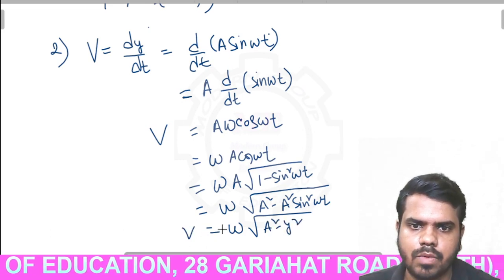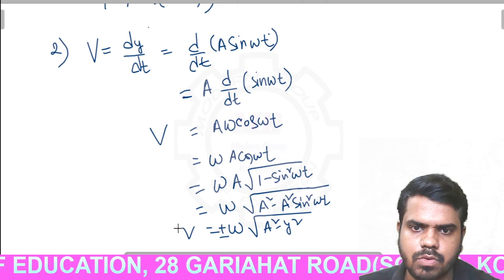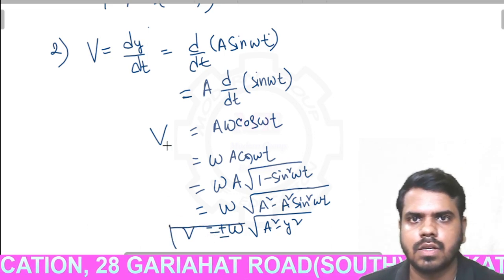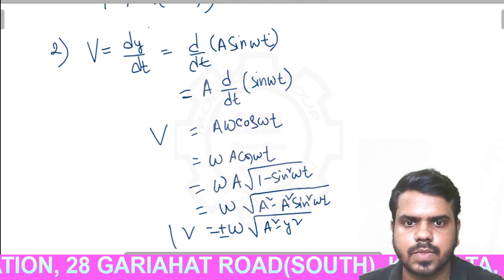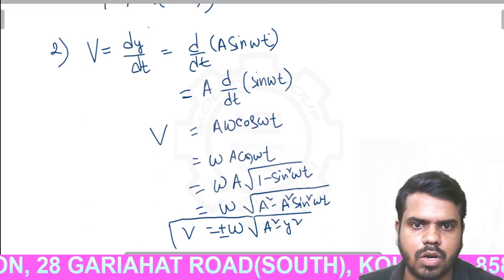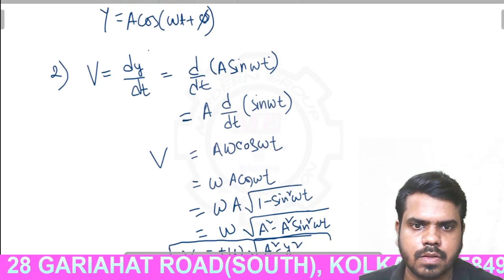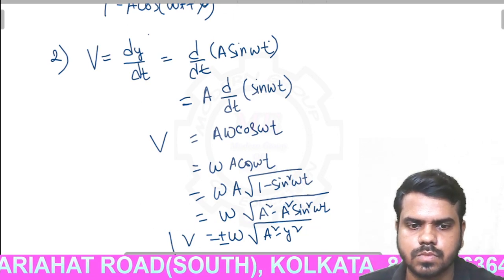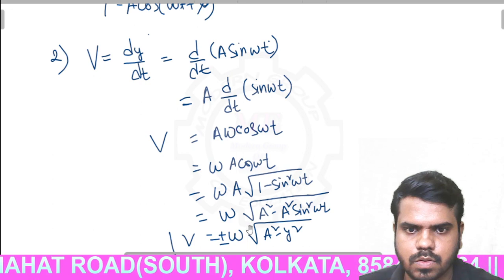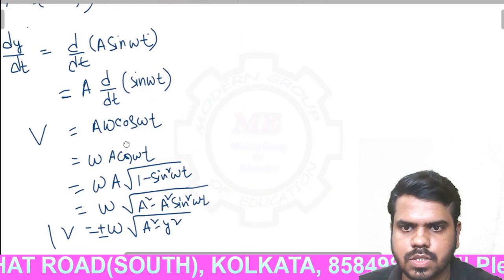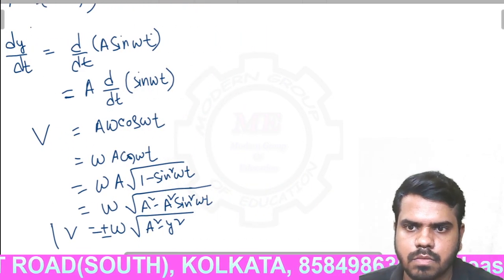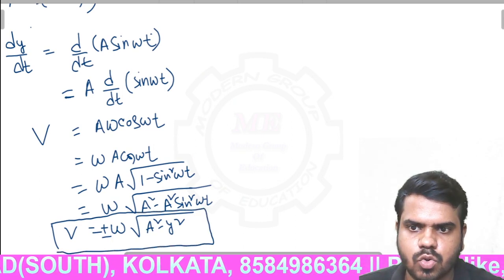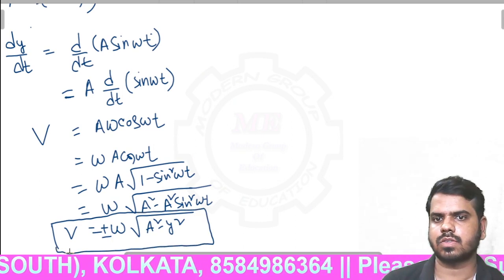So the plus or minus value will be there, because we have taken the root. So this is the formula of velocity, v equal to plus minus omega into root over a square minus y square.